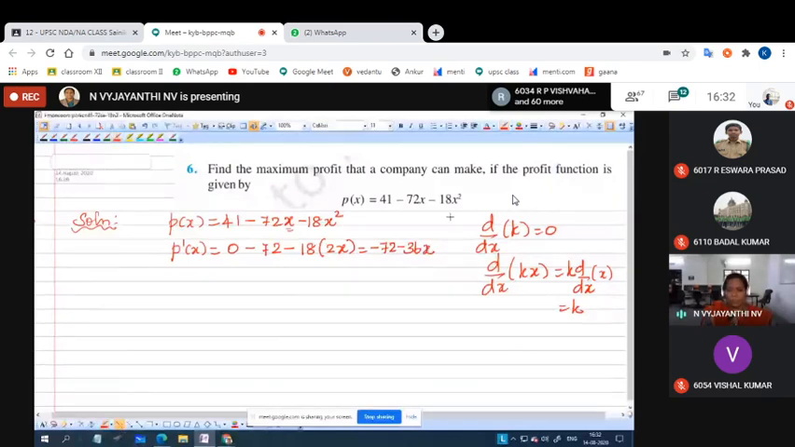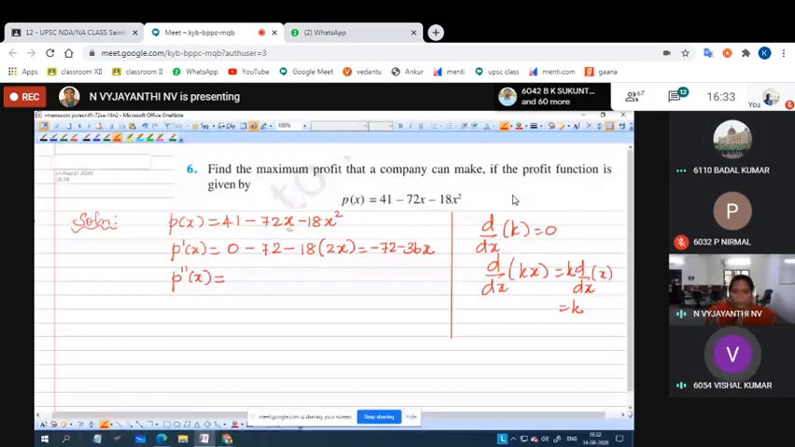I told you that we are going to apply the second derivative. And what will be the second derivative? Whenever they ask maxima or minima, you have to apply the second derivative. Understood? So what will be the second derivative? Derivative of minus 72 is 0. Derivative of minus 36x is minus 36. So minus 36 is less than 0 or greater than 0?